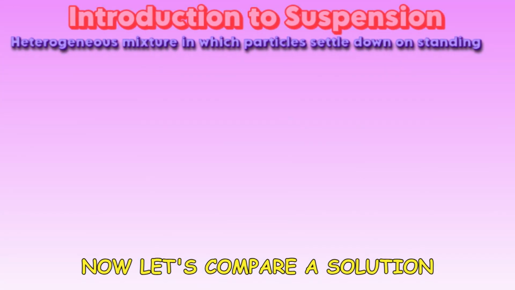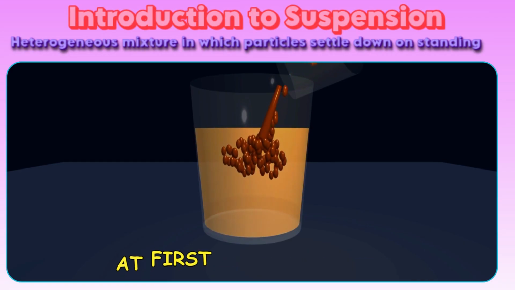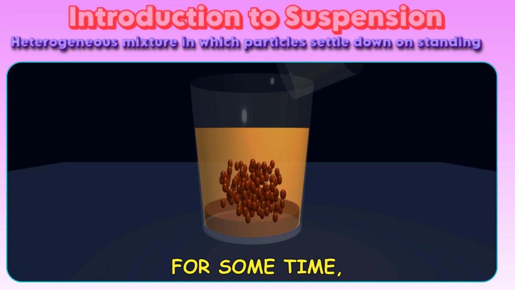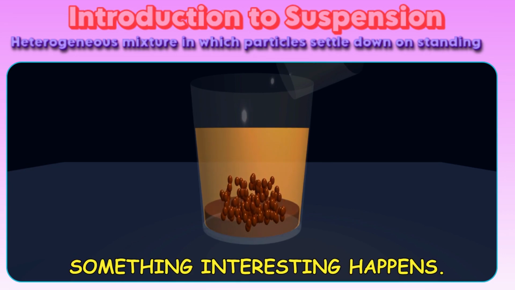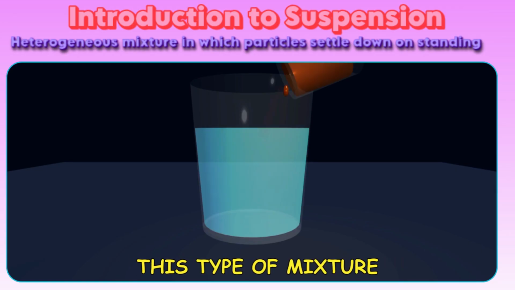Now let's compare a solution with another mixture. Suppose we mix mud into water. At first it looks mixed. But if we leave it undisturbed for some time, something interesting happens. The mud particles slowly settle at the bottom. This type of mixture is called a suspension.